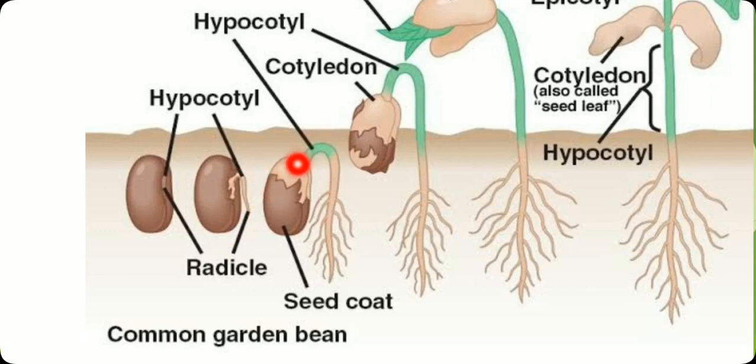So this hypocotyl develops more, and the seed which was primitively lower, more deeper in the ground, somehow becomes less deep.